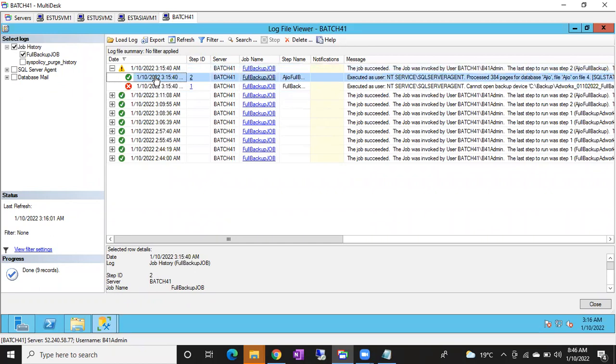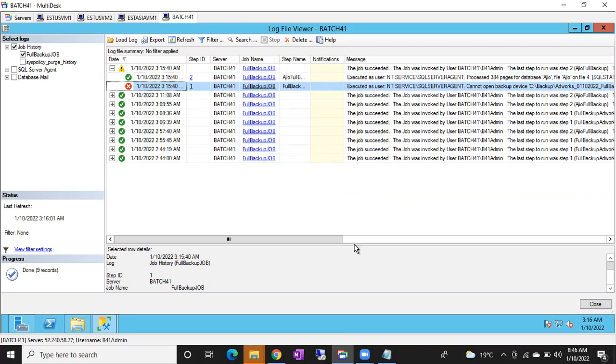If we gave on failure action, quit the job reporting failure, the whole job will fail, guys. But on failure action, we still gave next step. So that's why even though step 1 failed, it went to the next step. Next step is properly configured, everything is clearly set up. So that's why the next step succeeded, but step 1 failed.